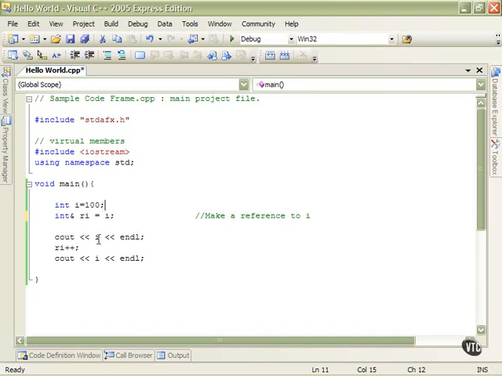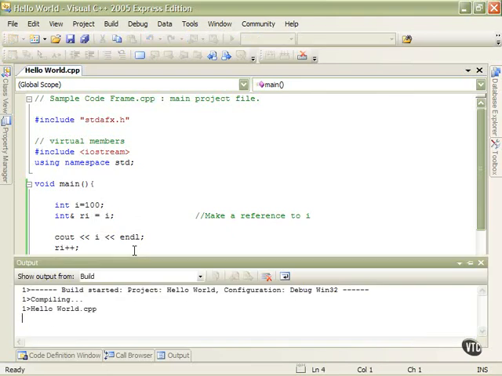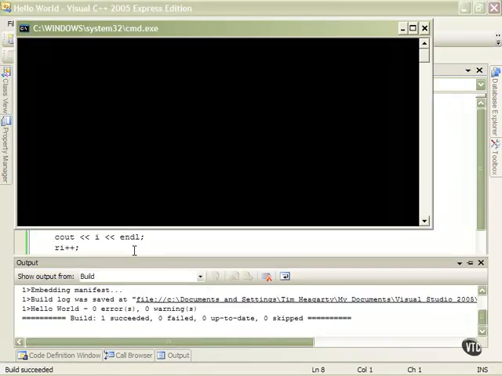Then we will put out the value that is in I, and then we will increment the reference. Well, remember, not really. We're not really incrementing the reference. When you increment a reference, you actually increment the original variable. And then we'll put out I again after we see the reference has been incremented. So let's fire this off, and you can take a look at it. And we should get 100 and 101. And there we go. 100 and 101.